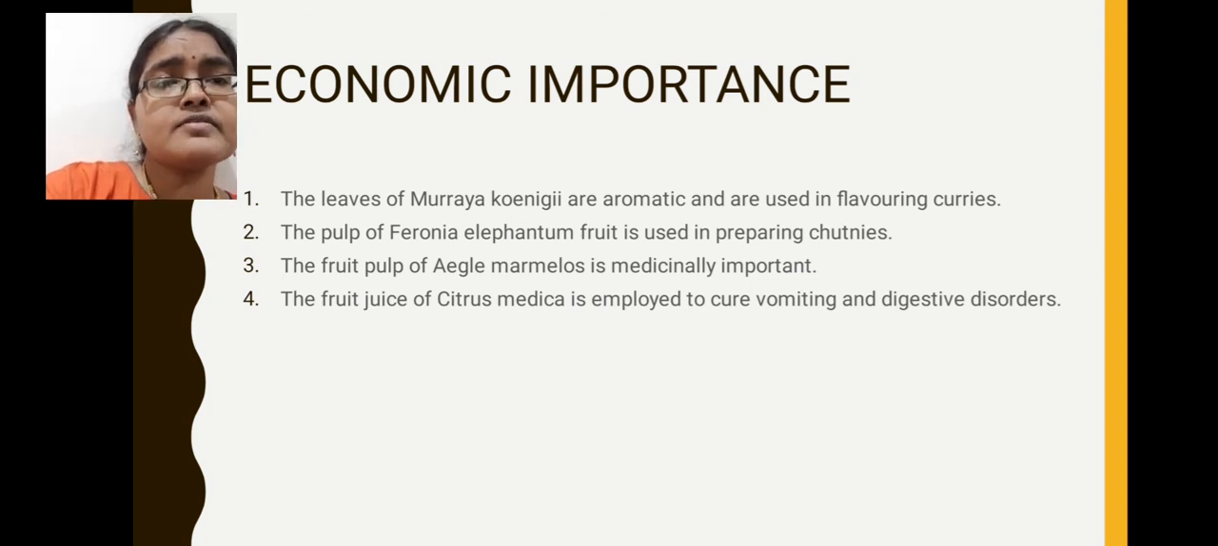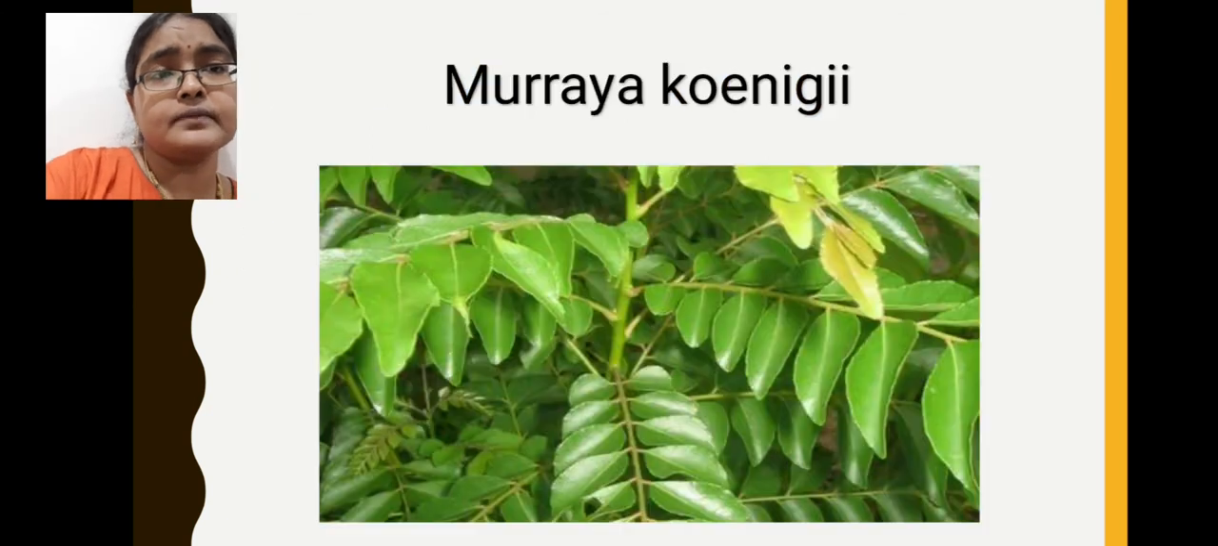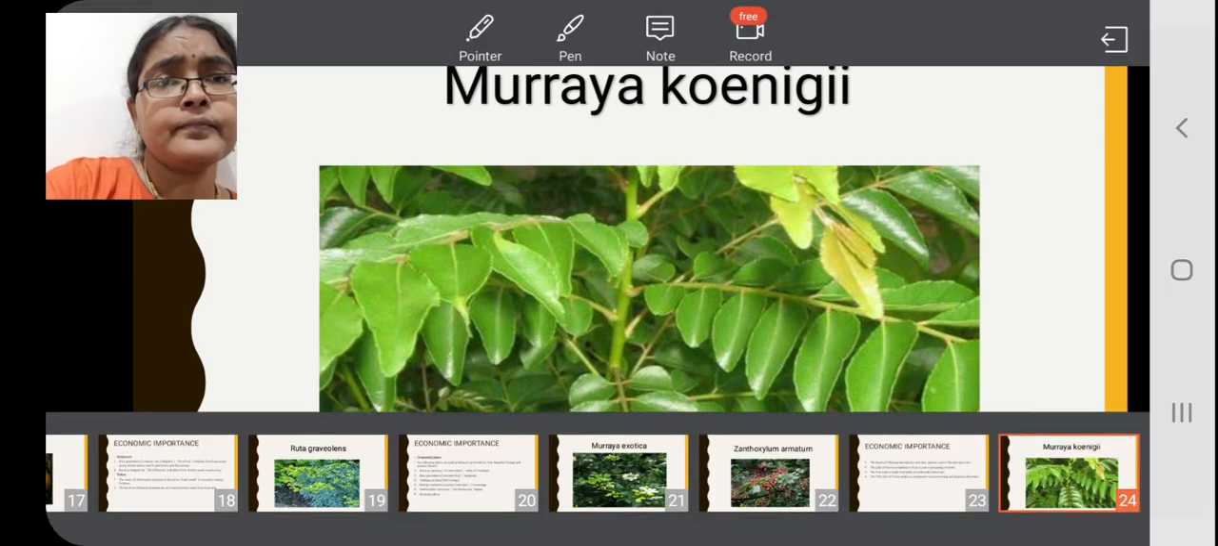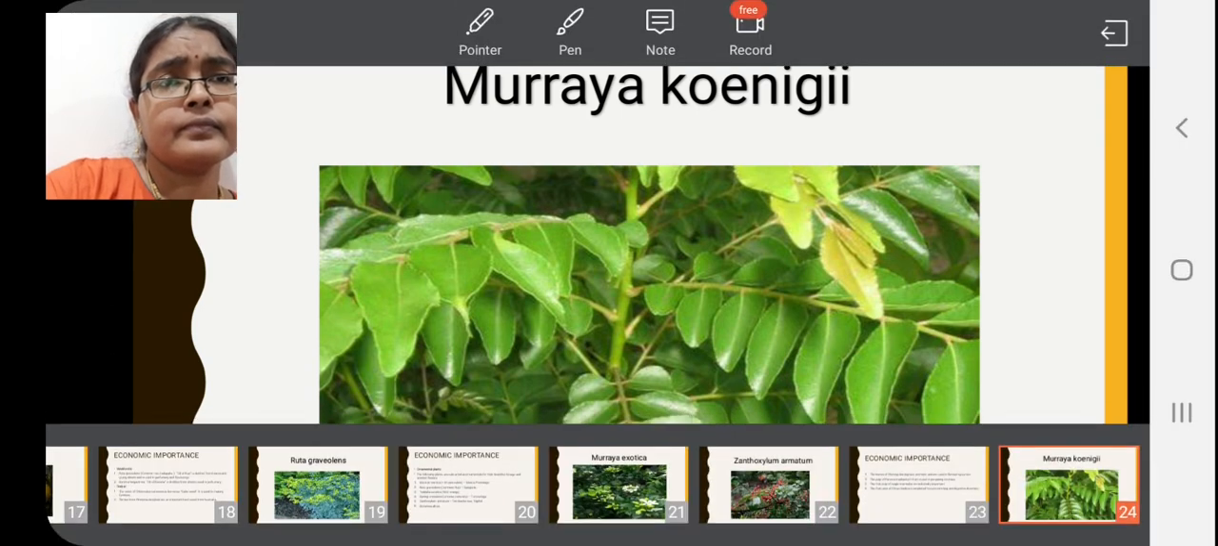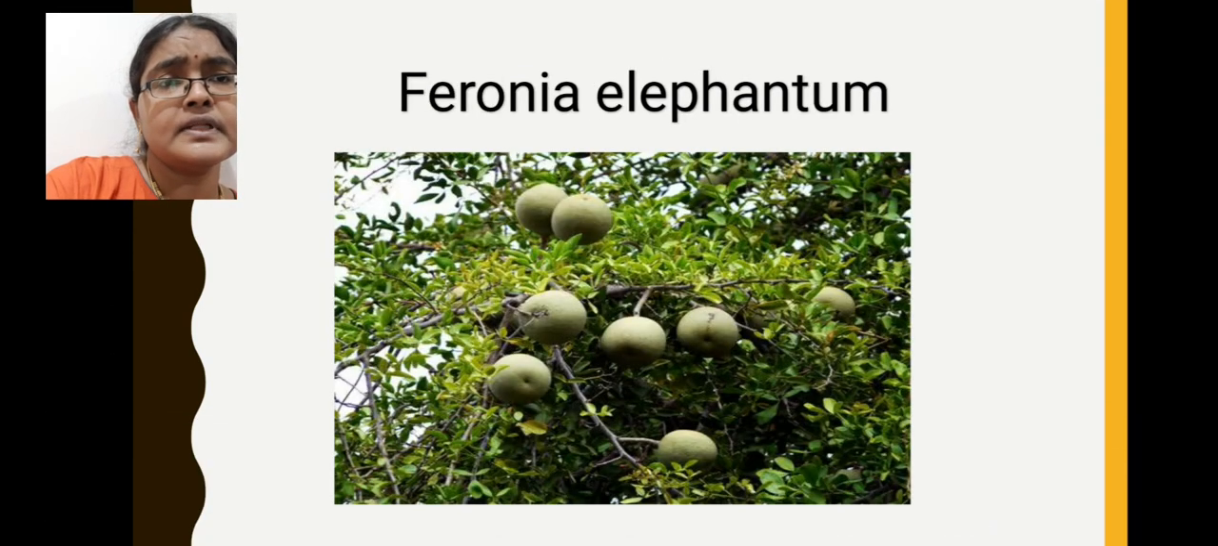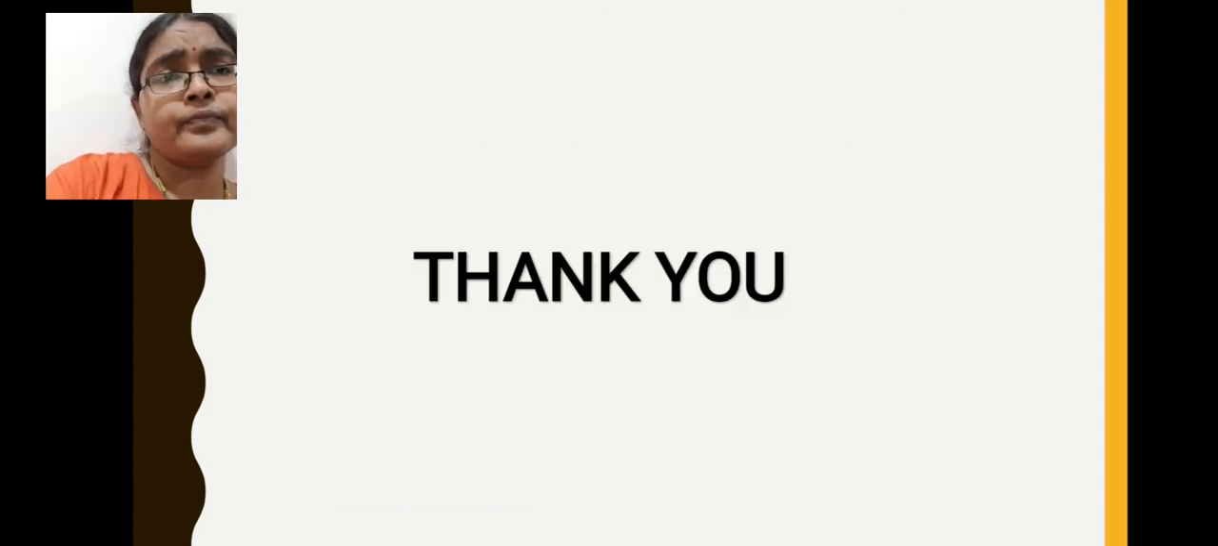Next, fruit juice of Citrus medica, which means Madhi phalam, is employed to cure vomiting and digestive disorders. Here you can see the image of Murraya koenigii plant. This is Feronia elephantum plant, commonly known as wood apple or velaga. So with this I am concluding this topic. I hope you understand. Thank you for listening.